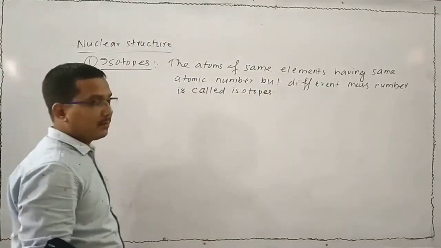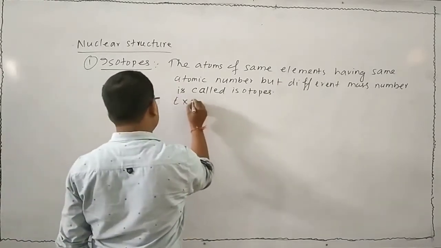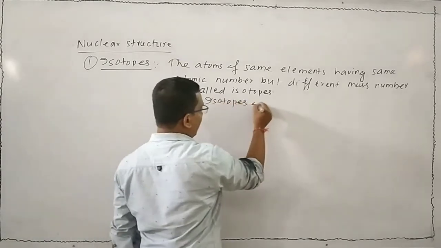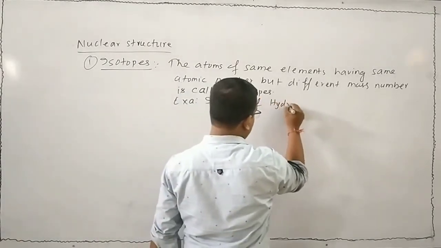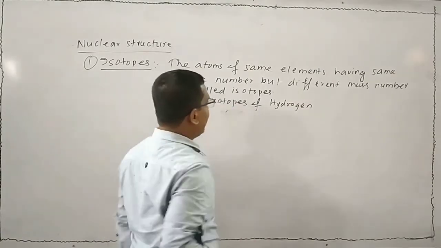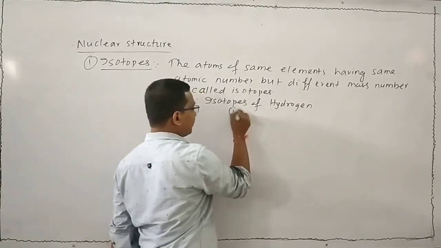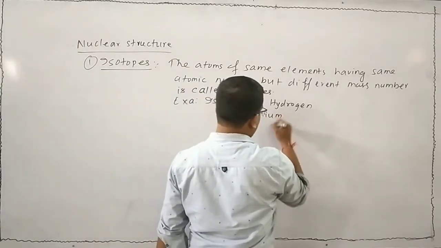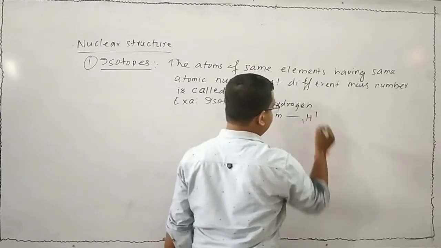Let me explain this example. Isotopes of hydrogen. There are three isotopes of hydrogen. One is protium, that is H1.